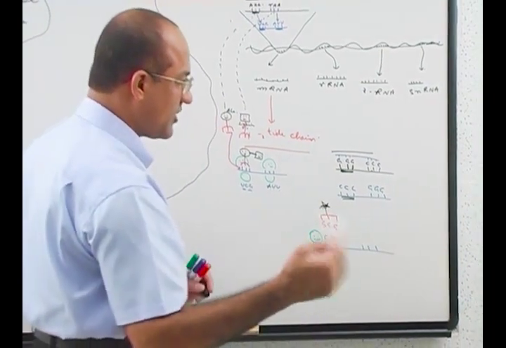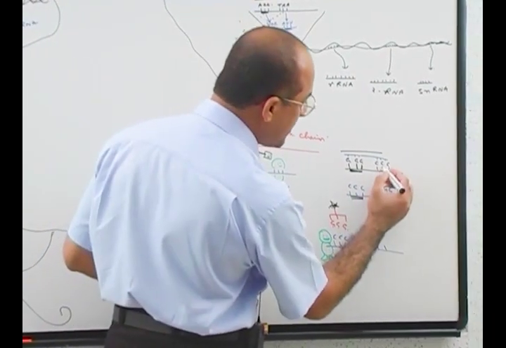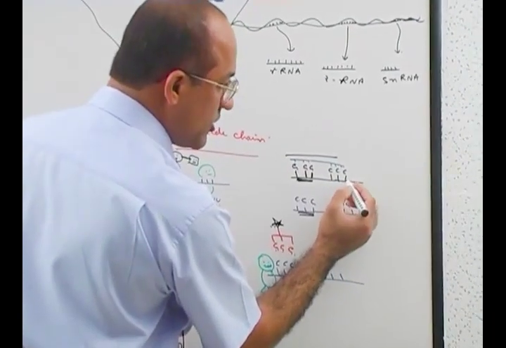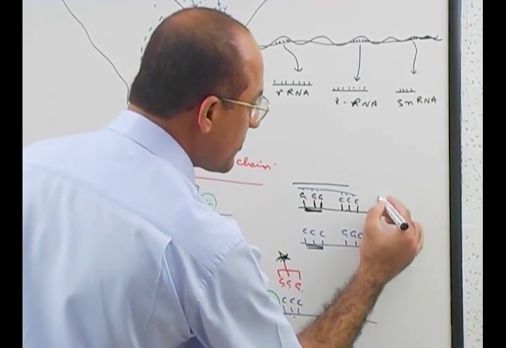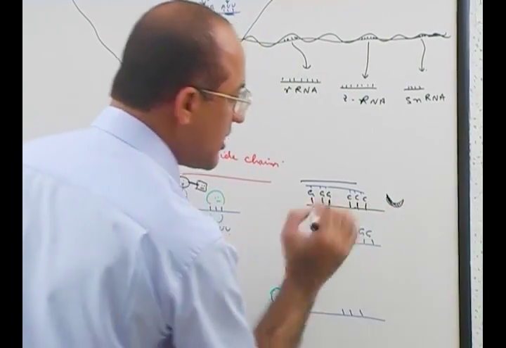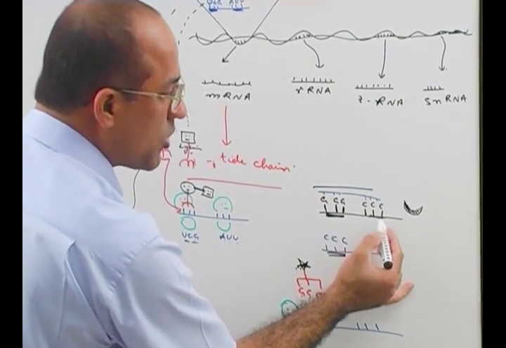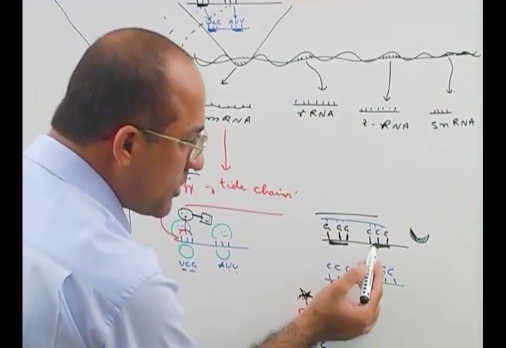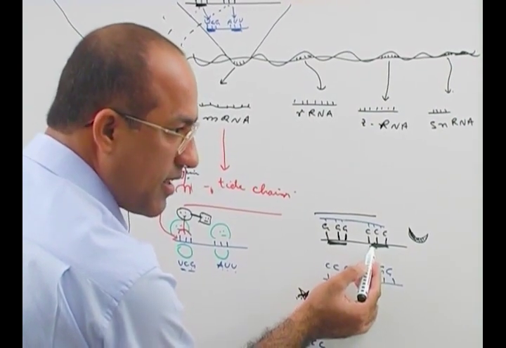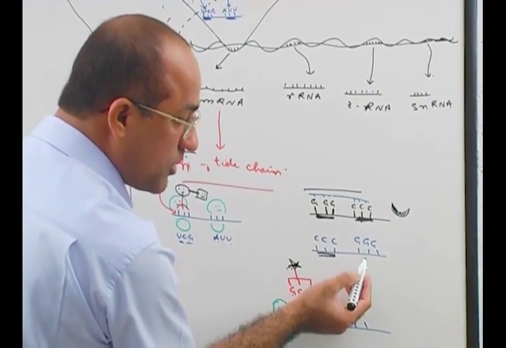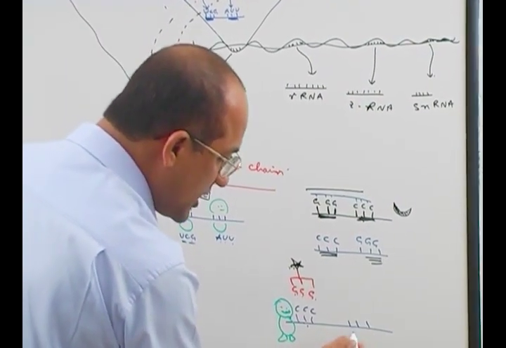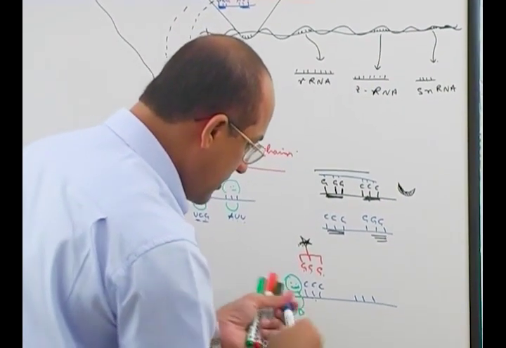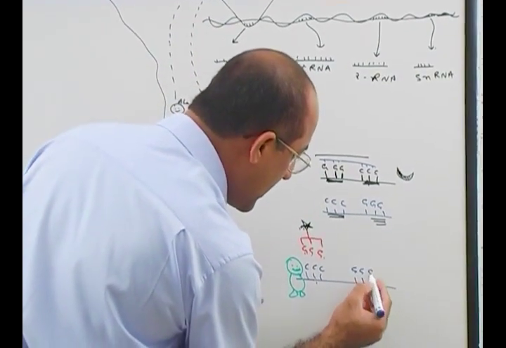Now listen carefully, attention. Another example, let's suppose triple C. This triple C is for a moon amino acid. Now how will the machinery work for the moon amino acid? Triple C in DNA will transcribe into triple G in RNA, and triple G in RNA will attach with what?